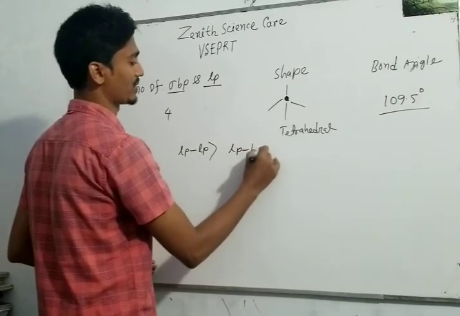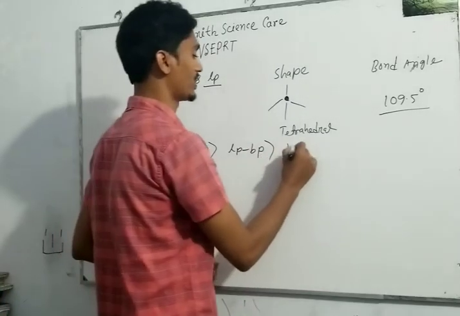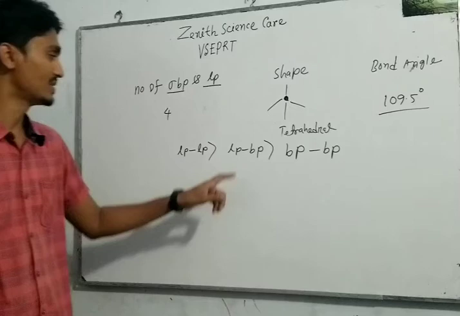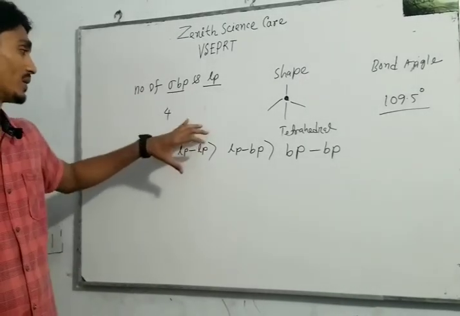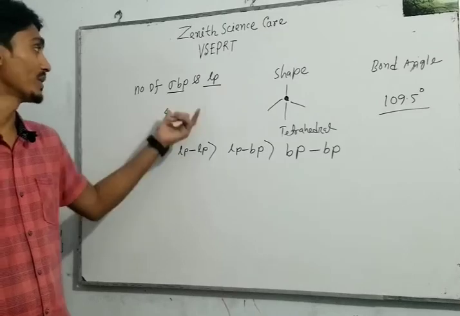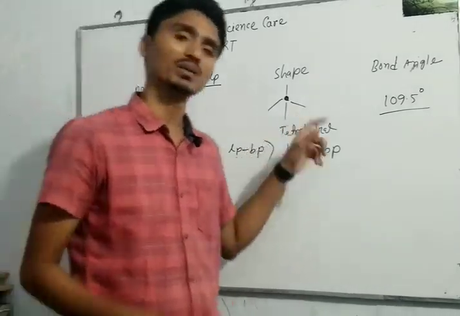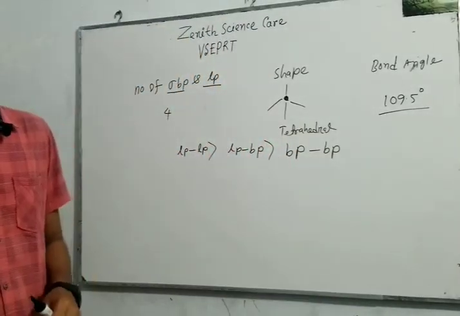Bond pair repulsion is less than lone pair repulsion. So with the increase of lone pair electrons in a compound, the distortion of the bond angle will also increase. So the geometrical shape will change.